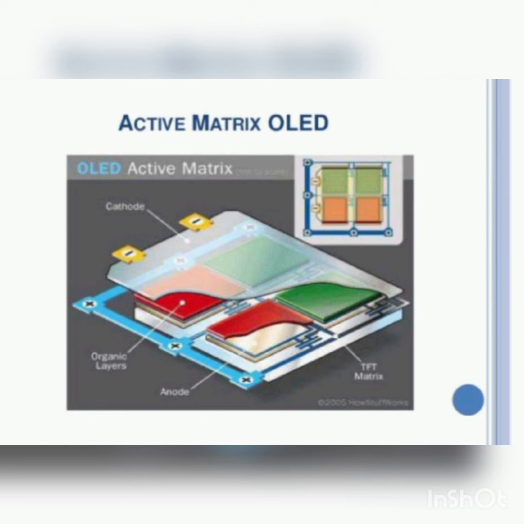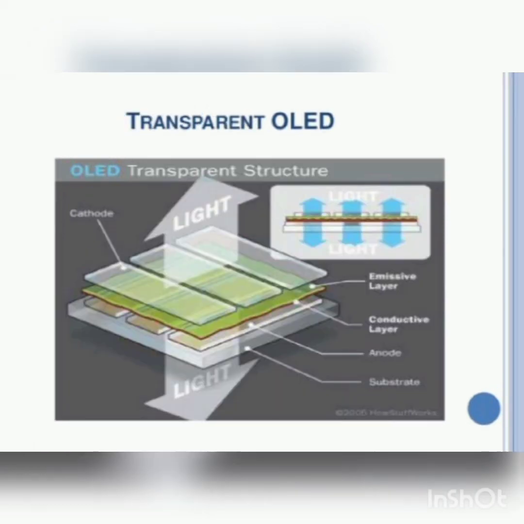And the third one is transparent OLED. Transparent OLEDs have only transparent components, and when turned off, they are up to 85% as transparent as their substrate. When a transparent OLED display is turned on, it allows light to pass in both directions. Transparent OLED displays can be either active or passive matrix. This technology can be used for heads-up displays.